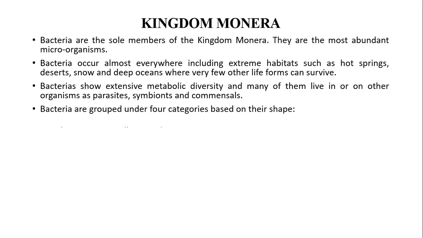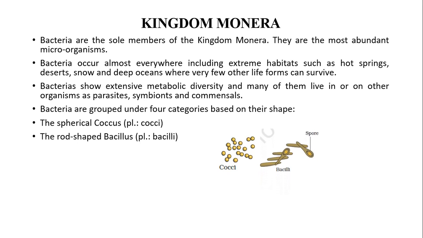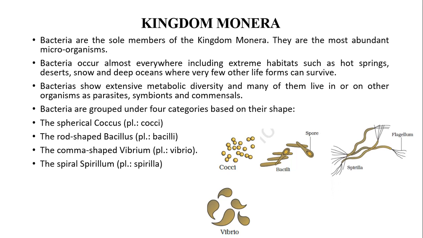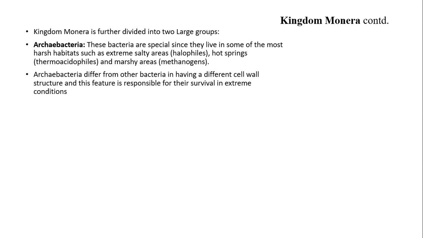Bacteria are grouped under four categories based on their shape: the spherical coccus, plural cocci, the rod-shaped bacillus, plural bacilli, the comma-shaped vibrio, plural vibrios, and the spiral spirillum, plural spirilla. Kingdom Monera is further divided into two large groups.